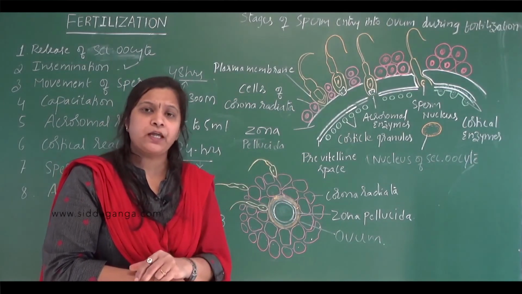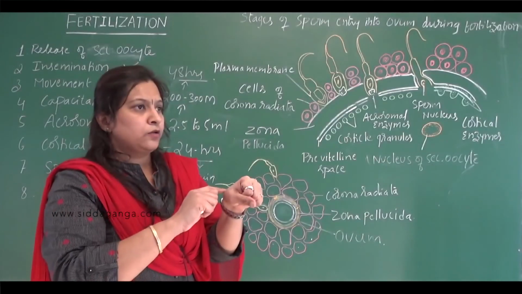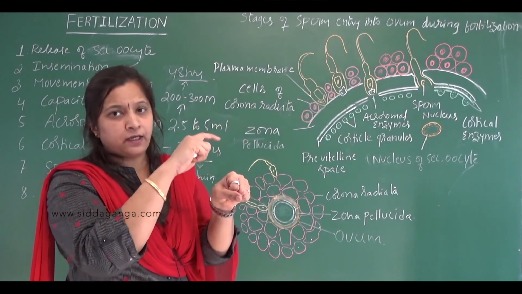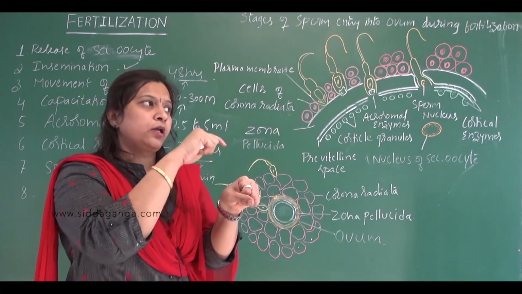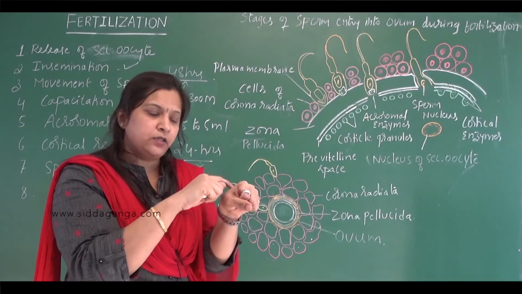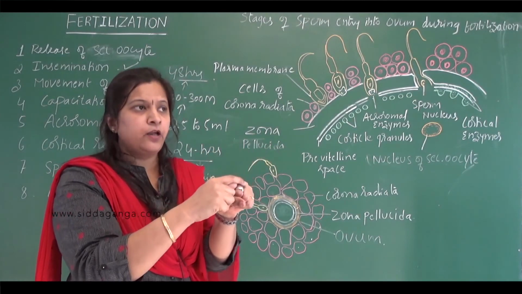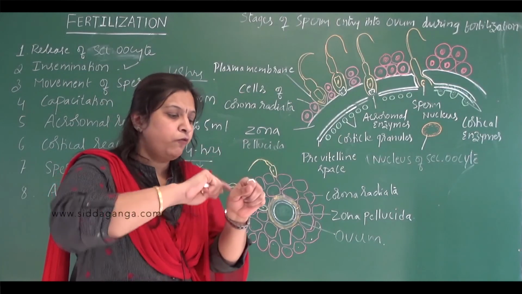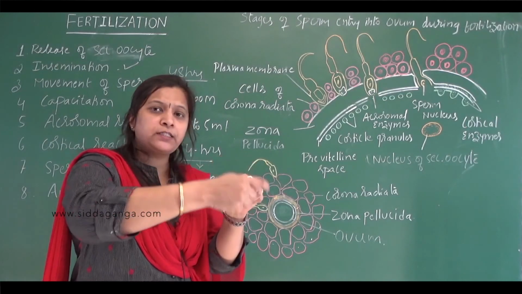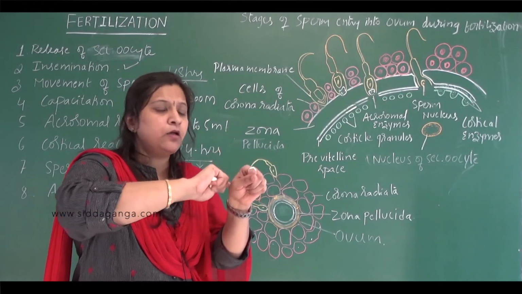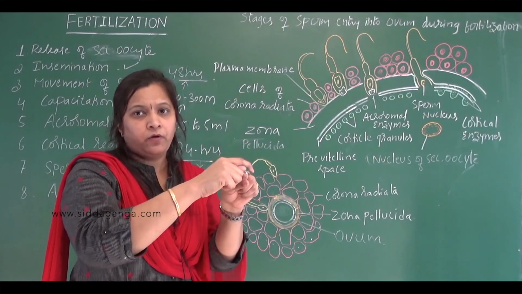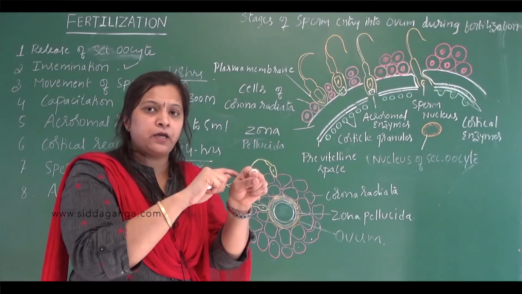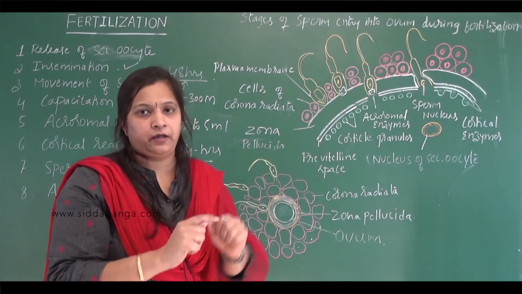So what happens during capacitation? On the membrane of the sperm head, some substances like cholesterol, glycoproteins, and proteins get deposited. The secretions of the female reproductive tract will remove all the coating substances present on the membrane of the sperm head, especially on the acrosome, to prepare the plasma membrane of the sperm to penetrate into the egg.